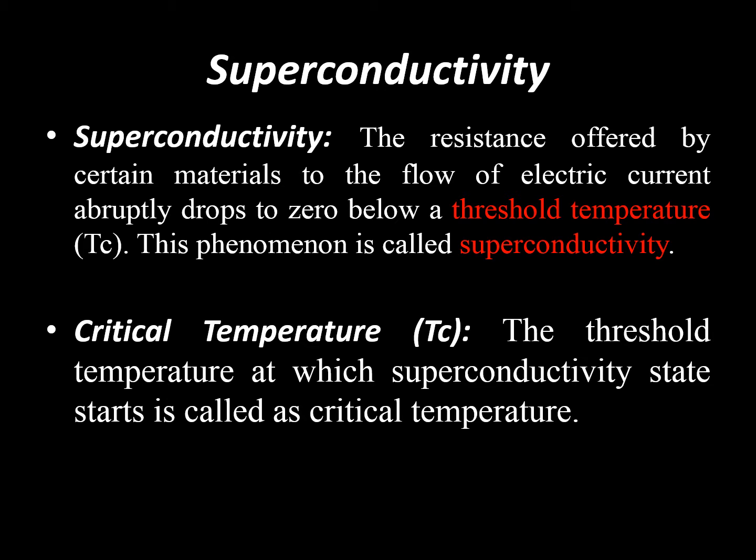So the particular temperature where the resistance drops to zero is called the critical temperature.